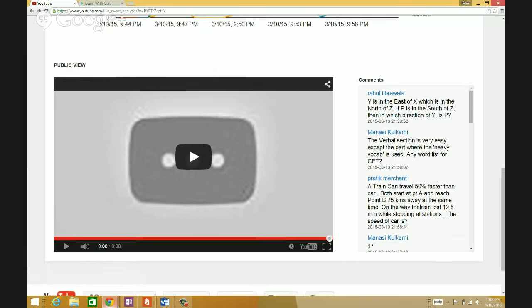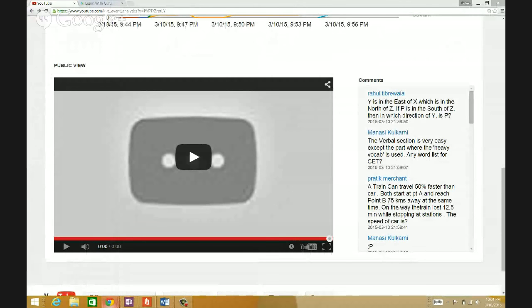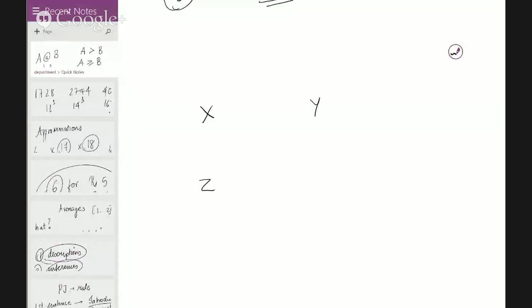Y is in the east of X, which is north of Z. So I have X here, and Y will be east of X. X is north of Z, so Z will be south.